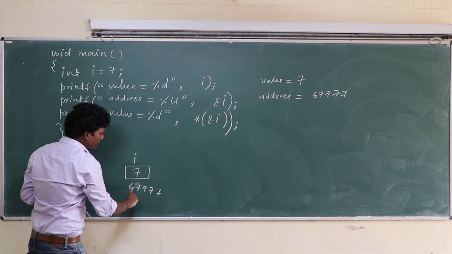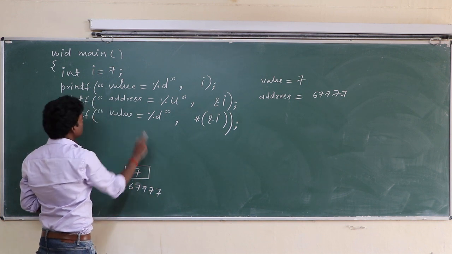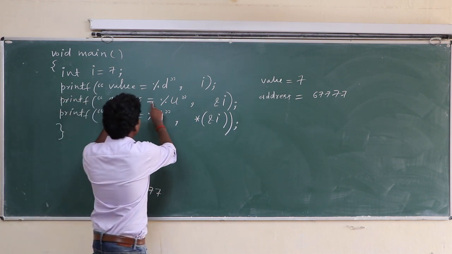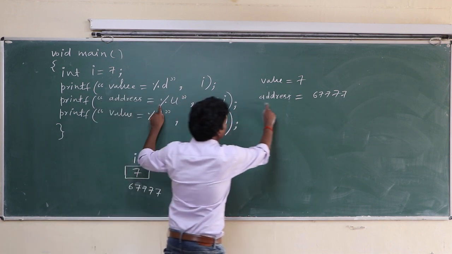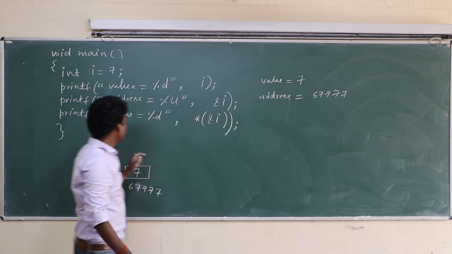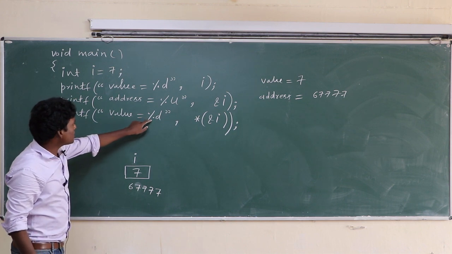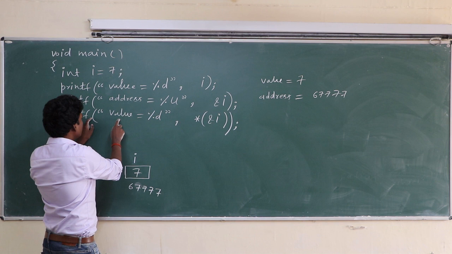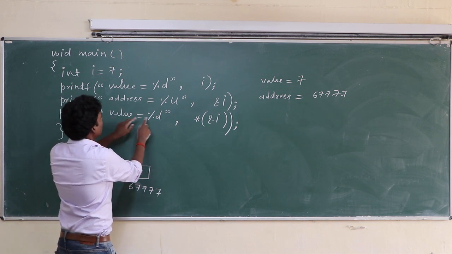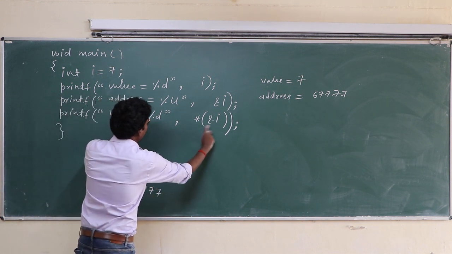The address of i is 6777, so address equal to 6777 will be printed. And here, value of &i with %d. What will be the result in this printf?